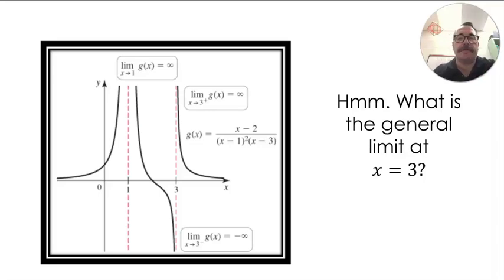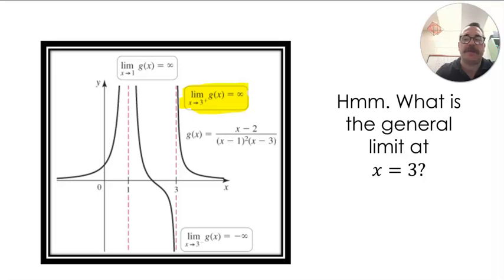All right. So let's talk a little bit about these infinite limits. For this one, we're talking about the general limit as x goes to 3. If you notice on our graph here, it's already notated. As x goes to 3 from the right, then that limit is infinite.